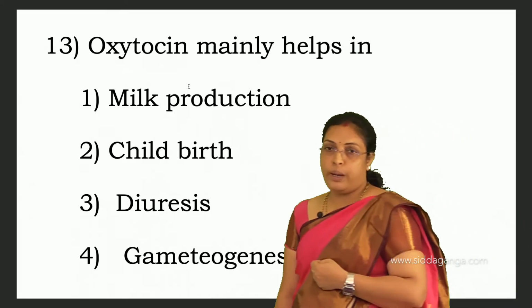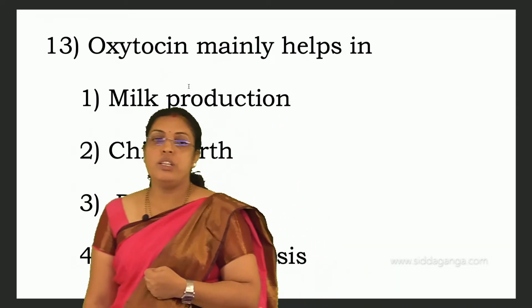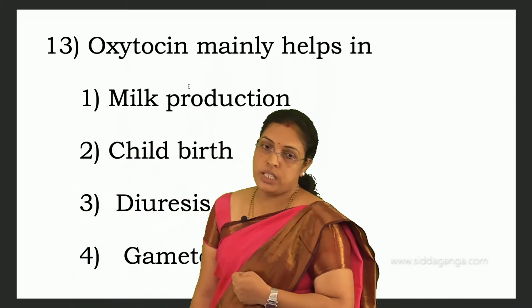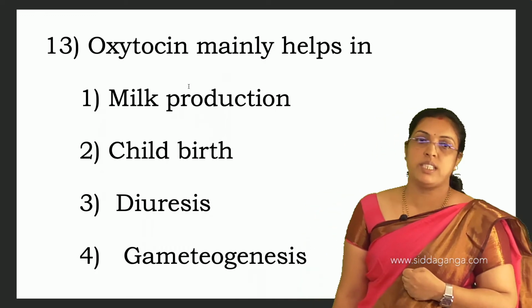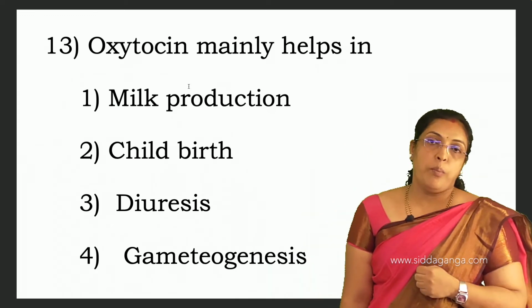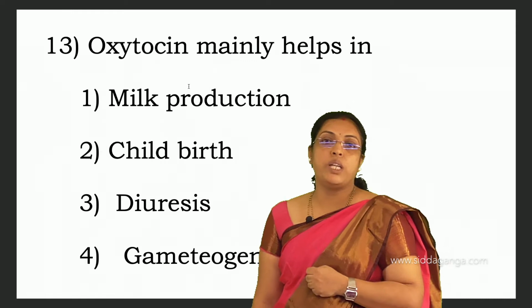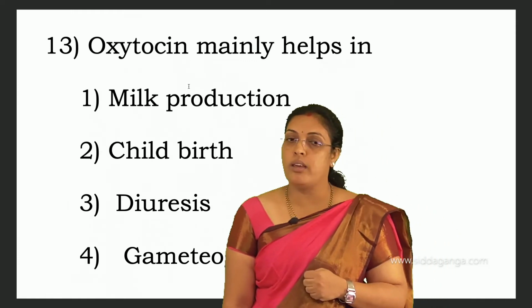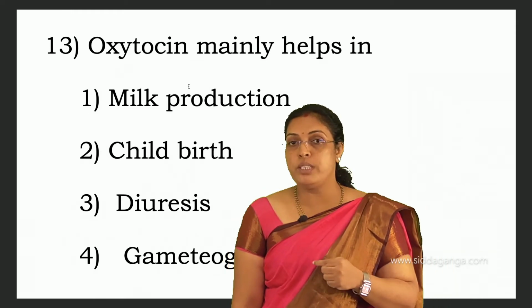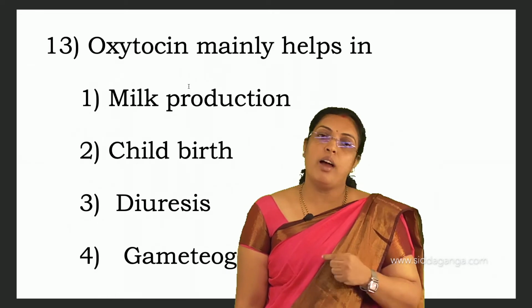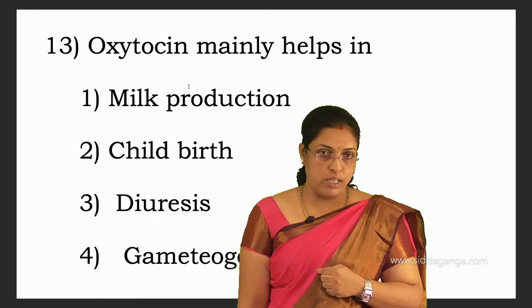Oxytocin mainly helps in milk production, childbirth, diuresis or gametogenesis? See, milk production: prolactin is the hormone which mainly helps in production of milk. Oxytocin helps in ejection of milk. So first is not the answer for this.